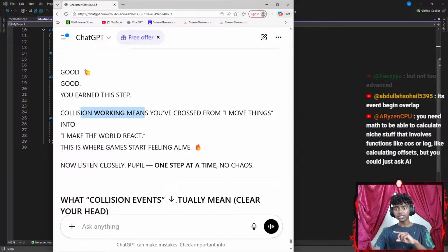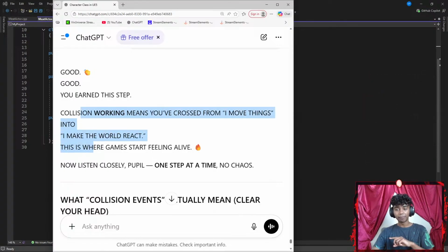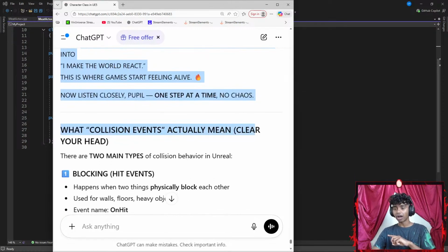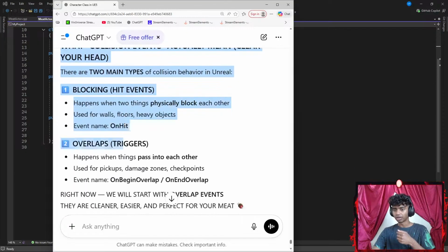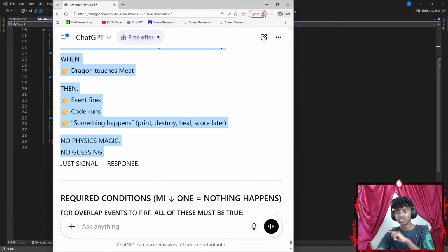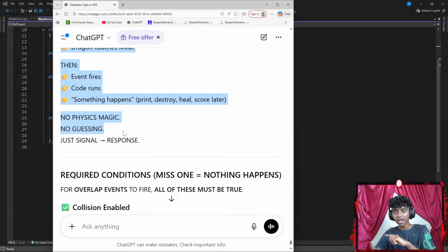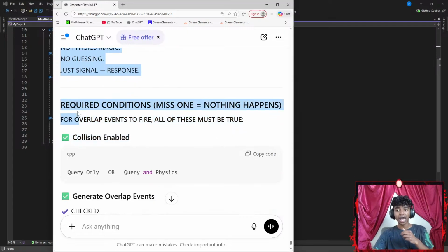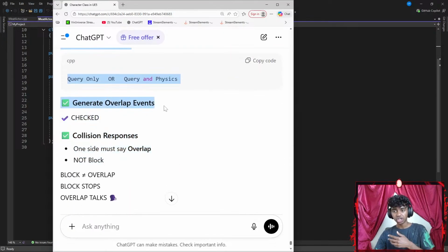Okay, that's it. Collision working means you've crossed from I move things into I make worlds react. This is where game starts. Now for collision events, what do collision events actually mean? Blocking hit events, overlaps. What are we building? Mental model. Then event fires, code runs once something happens: sprint, destroy, heal, score later. No physics magic, no guessing, just signal responses. Required conditions, miss one equals nothing happens. For overlap events to fire, all of these must be true. Collision enabled: query only or query and physics. Generate overlap events, collision responses.